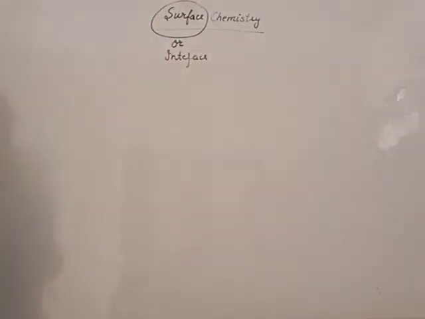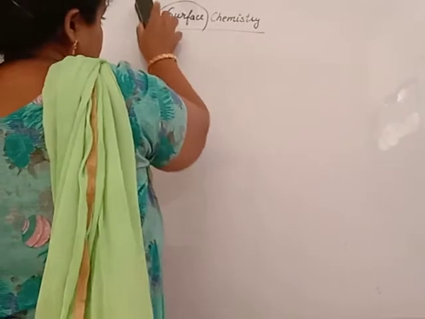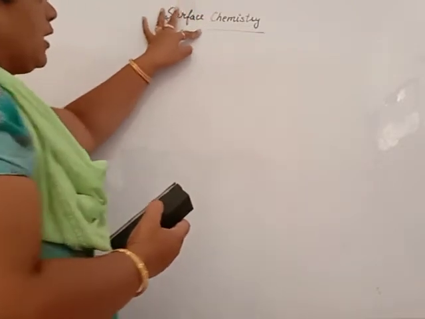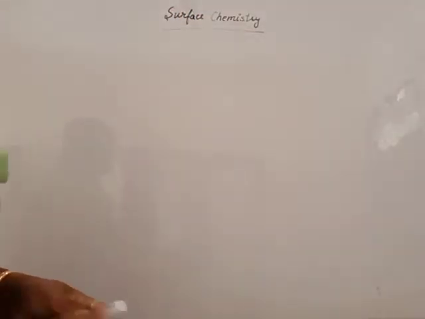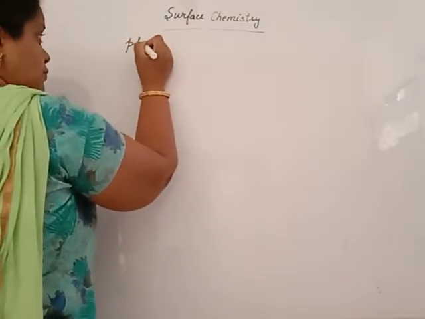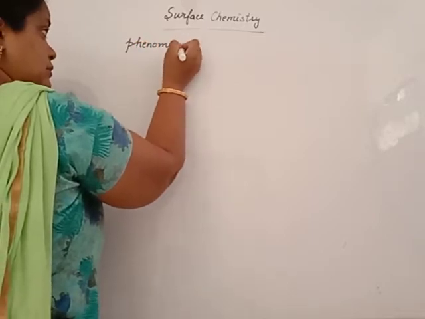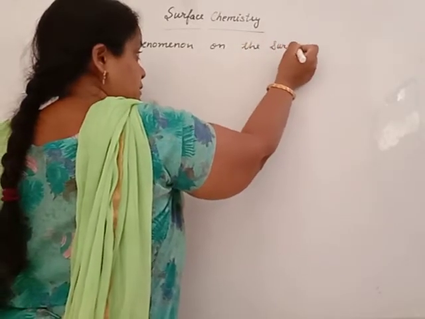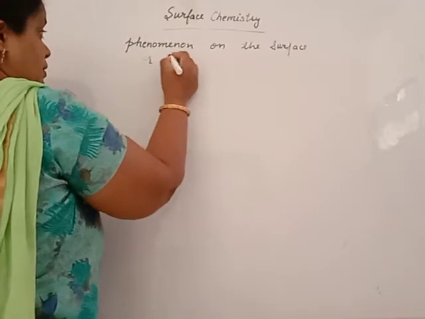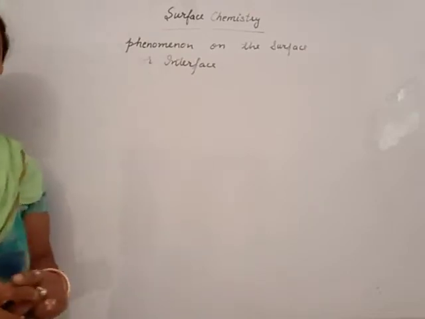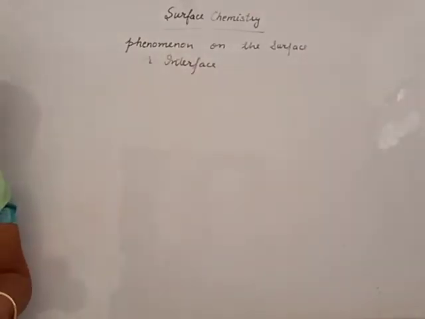Surface chemistry is the branch of chemistry that deals with the study of phenomena, not chemical reactions. Reactions or phenomena occurring only at the surface or interface. A number of phenomena you see in your day-to-day routine life are surface phenomena.